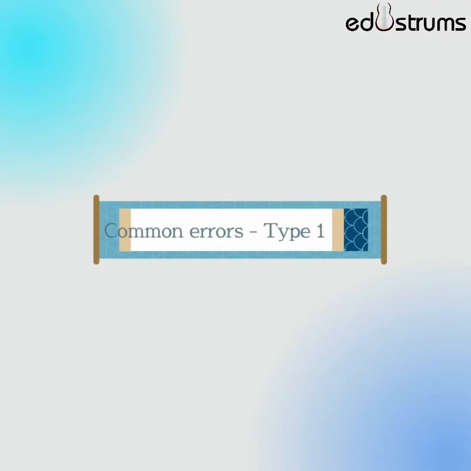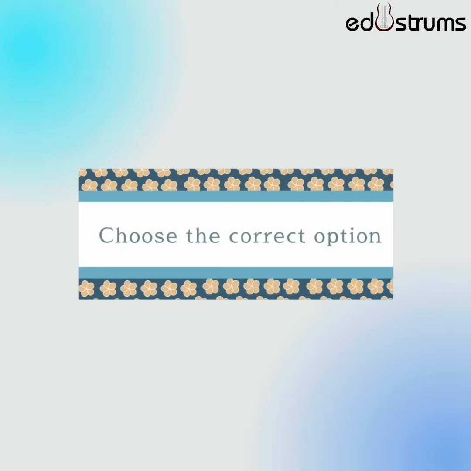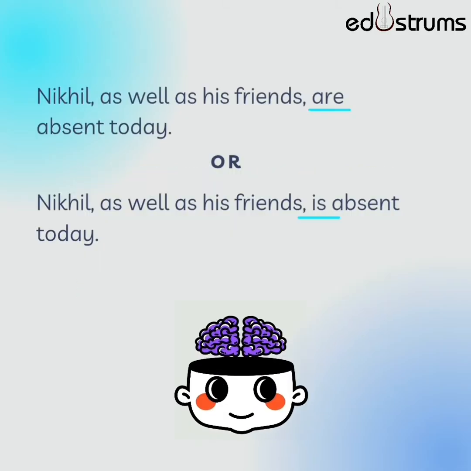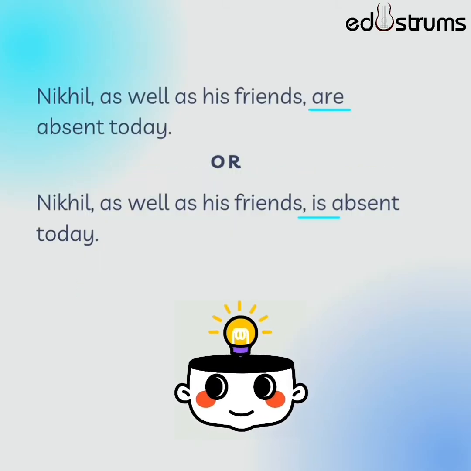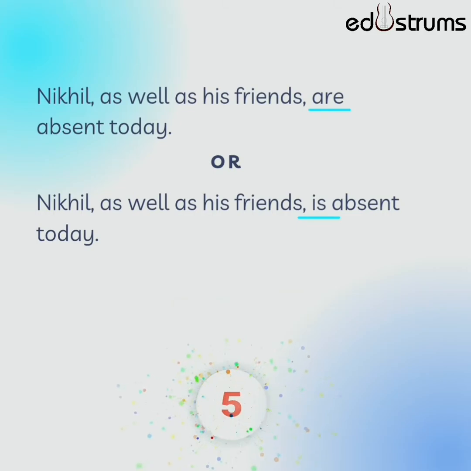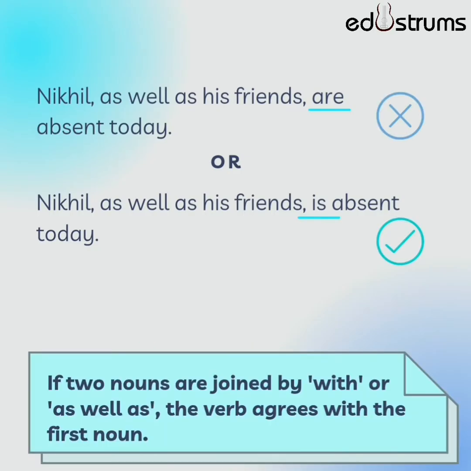Common grammar mistakes. Common errors. Type 1. Choose the correct answer. Nikhil as well as his friends are absent today, or Nikhil as well as his friends is absent today. The correct answer is Nikhil as well as his friends is absent today.